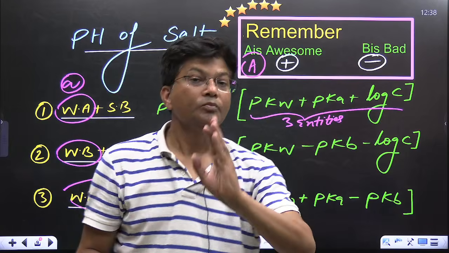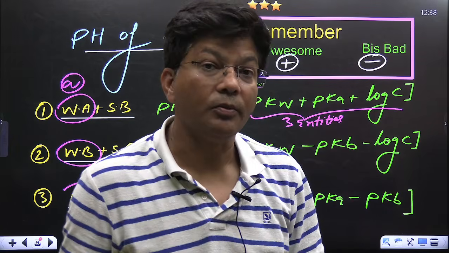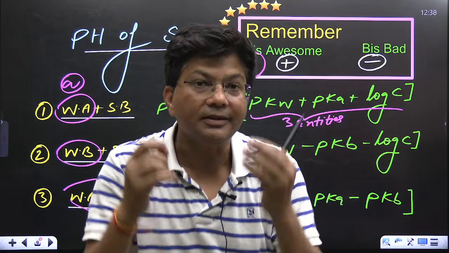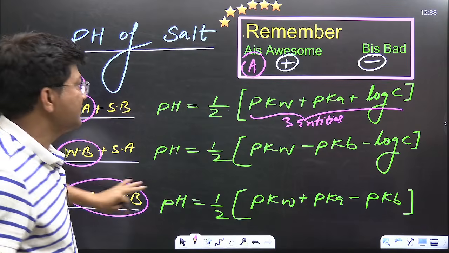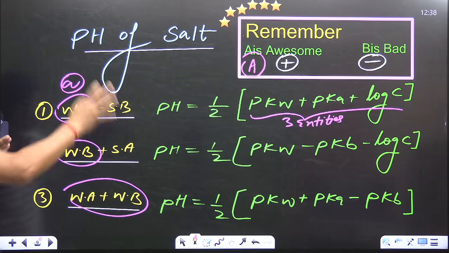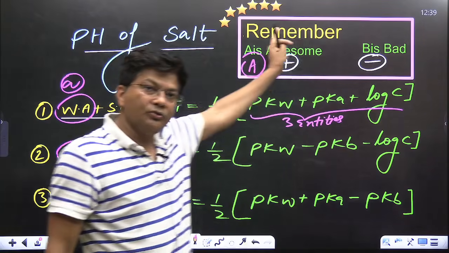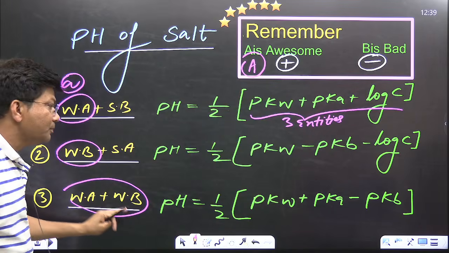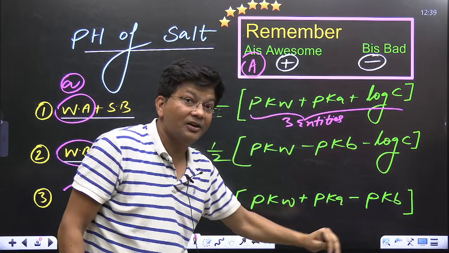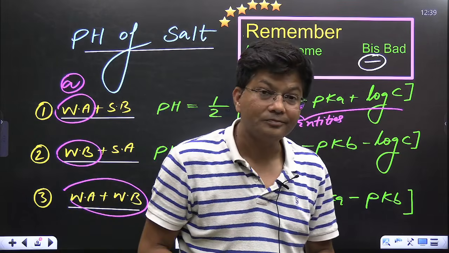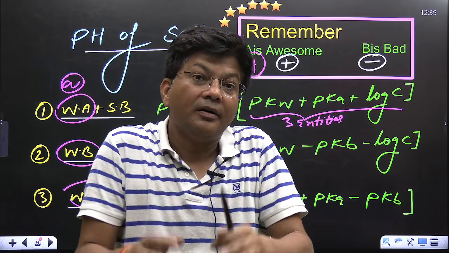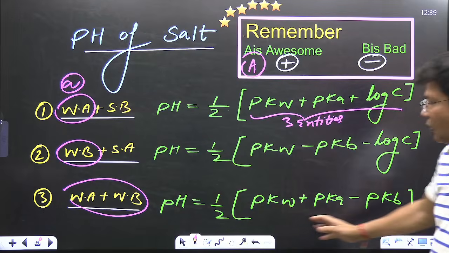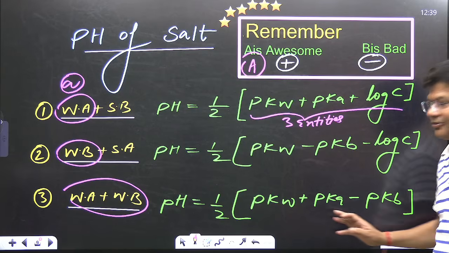Now in this way, always you will remember these formulas, because in the examination we do not have half an hour to do the derivation, and this is the place where people are missing their marks. So remember that if you want to take a screenshot, you can take: A is awesome, positive; B is bad, negative. So this weak acid and weak base pH is independent of the concentration. Many times they have asked the question that if we are adding water or removing water, what should be the change in the pH? So no change, because it's not involving any concentration term, right?